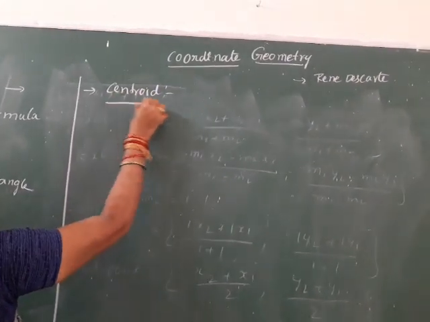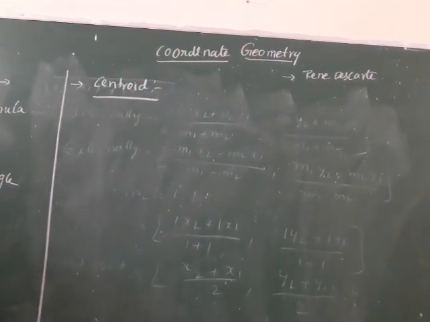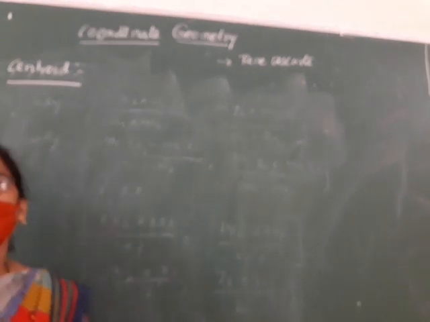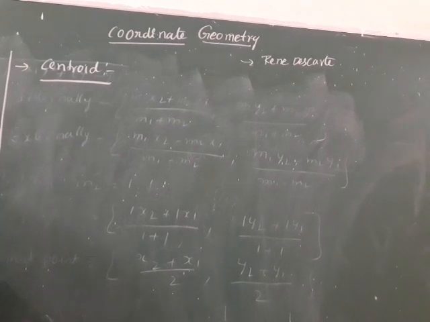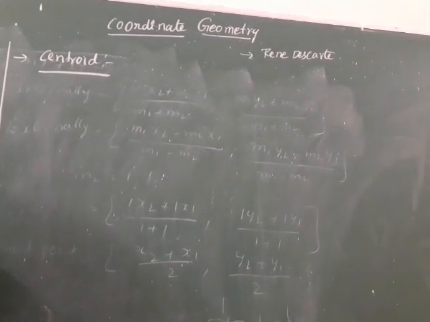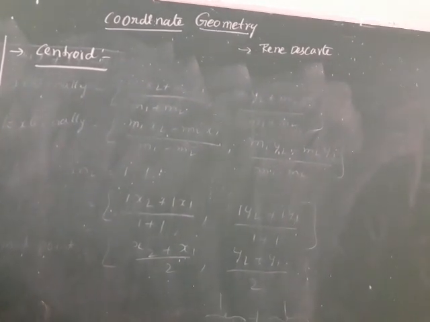Centroid means the intersection point of the medians of a triangle. You know the triangle. What is a triangle? It is a closed figure having 3 line segments and 3 vertices.